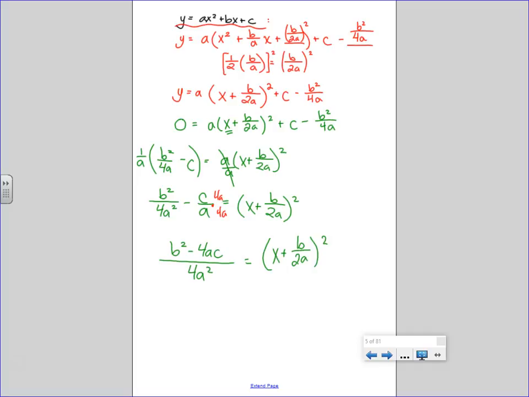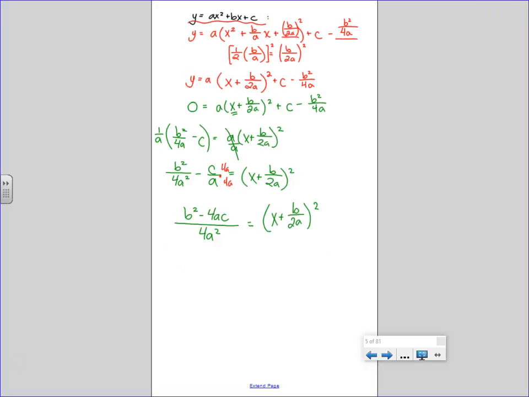Now what do we do? Multiply both sides by it? No, because it's the same top and bottom. It's like multiplying by 1 creatively. If I multiply something by 5 over 5, it's really times 1. That's why it's allowed. I have to plus or minus square root both sides, right?